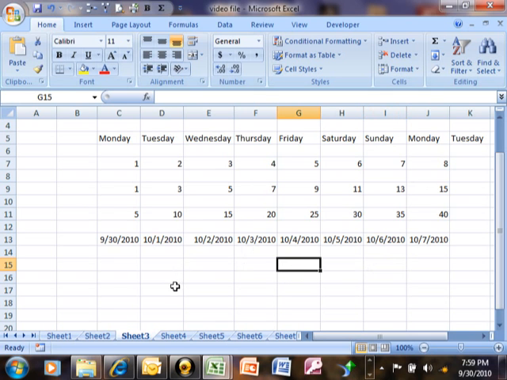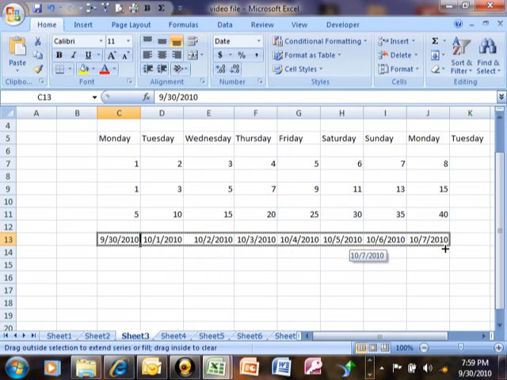But let's see the speed fill again. I'm going to click here. I'm going to get the black cross in the bottom right hand corner and then drag it over. And then you can see it gives us the next sequential dates. Now, I'm actually recording this on a Thursday. And this is a Thursday, this is a Friday, this is a Saturday, and a Sunday. What if I just wanted to show the weekdays and not the weekend dates? Because maybe we're doing this for a business and you wouldn't want to include the weekends.